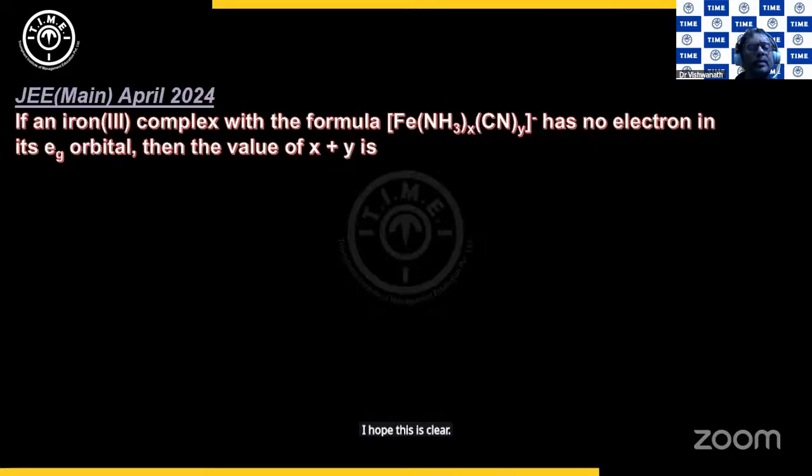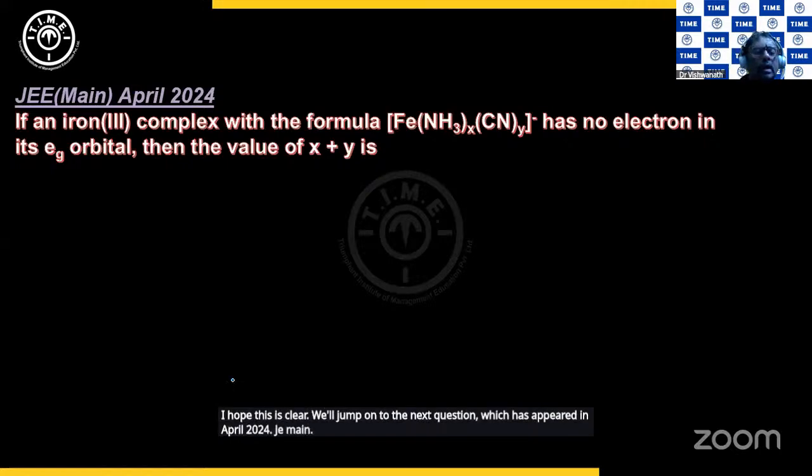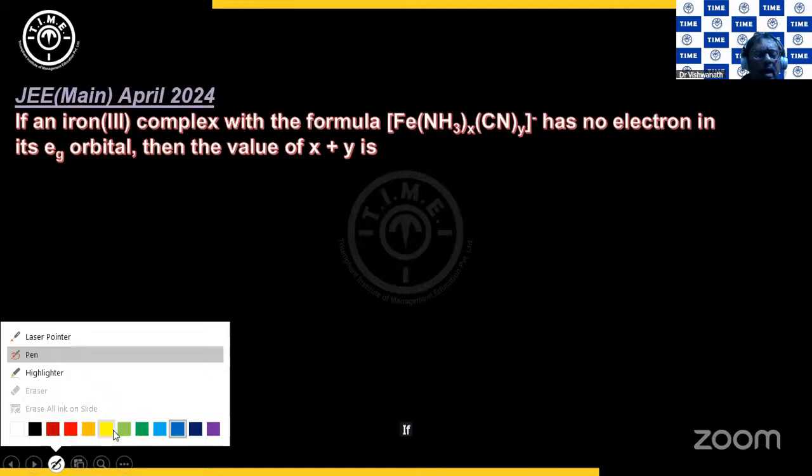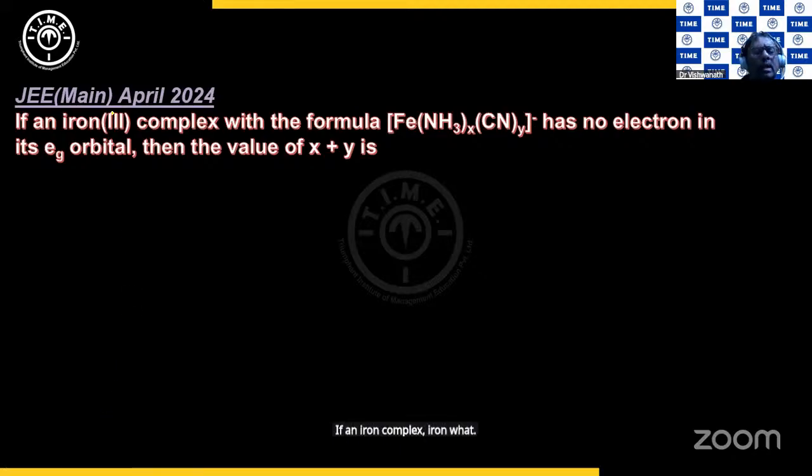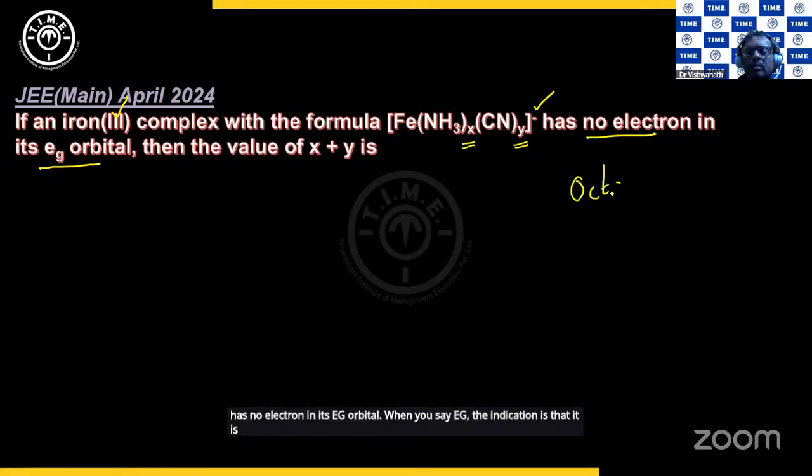We'll now move on to the next question, which appeared in April 2024 JEE Main. If an iron 3 complex with the formula [Fe(NH3)x(CN)y] with a minus charge has no electron in its eg orbital. When you say eg, the indication is that it is an octahedral complex.